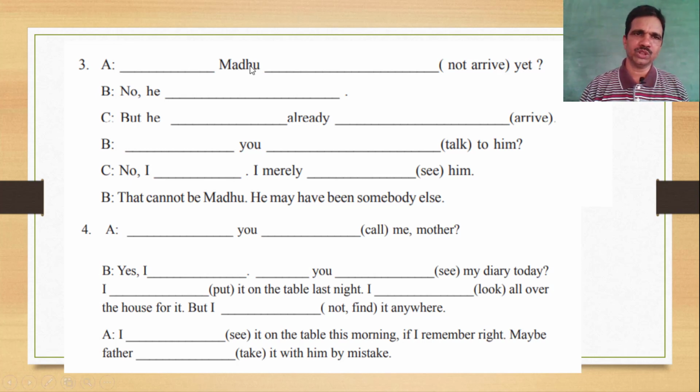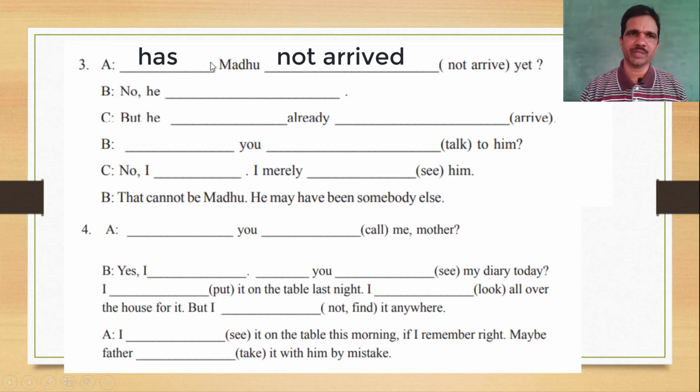So Madhu, this is the question form. Has Madhu not arrived yet? This is the present perfect tense. Madhu is singular, that's why has. Here the V3 form is arrived, and the negative form is also the same. So the right answer is: Has Madhu not arrived yet?